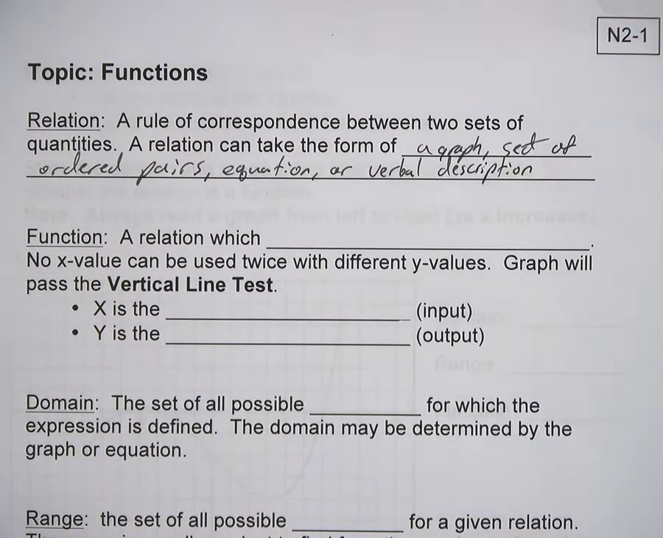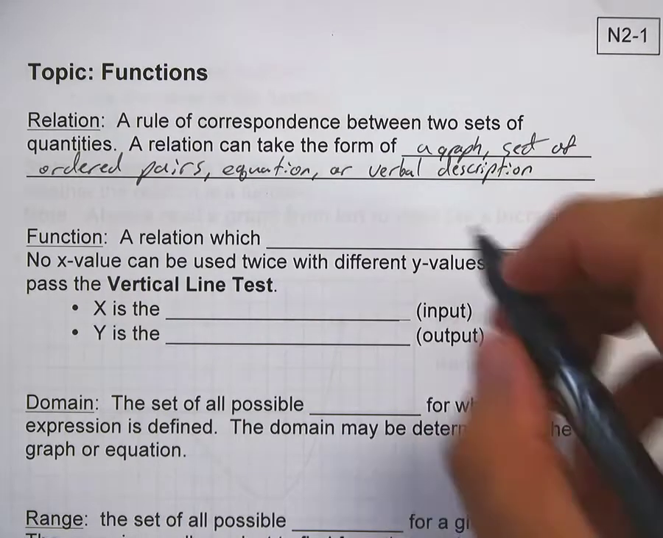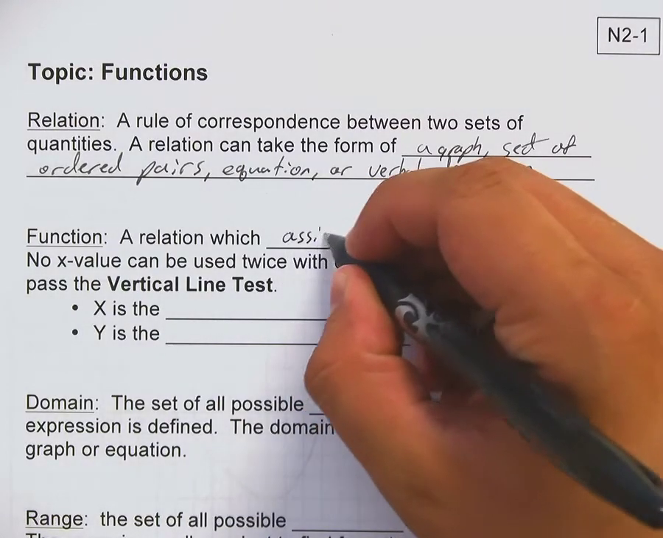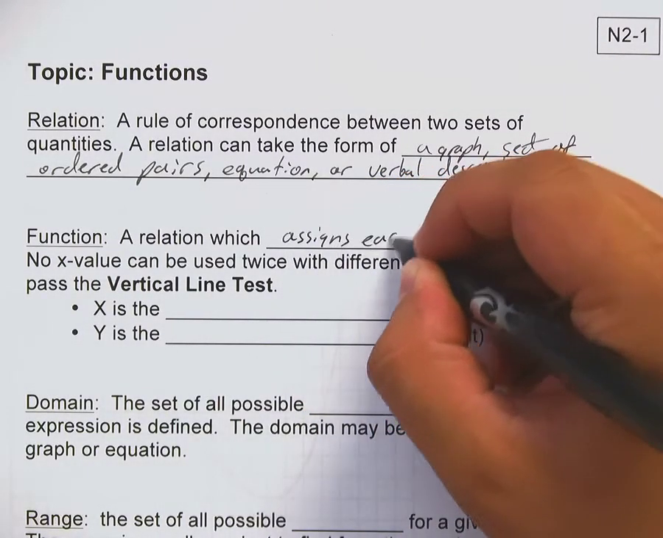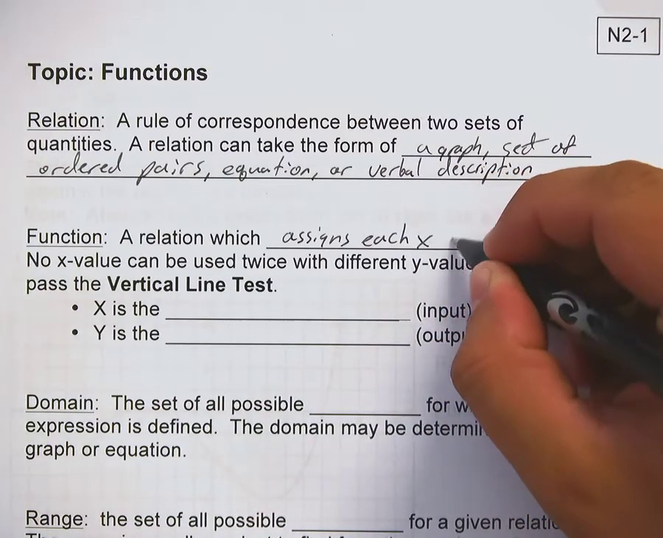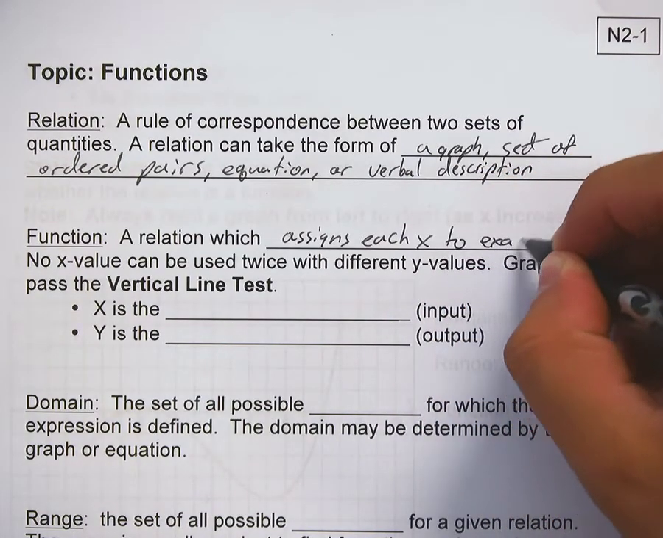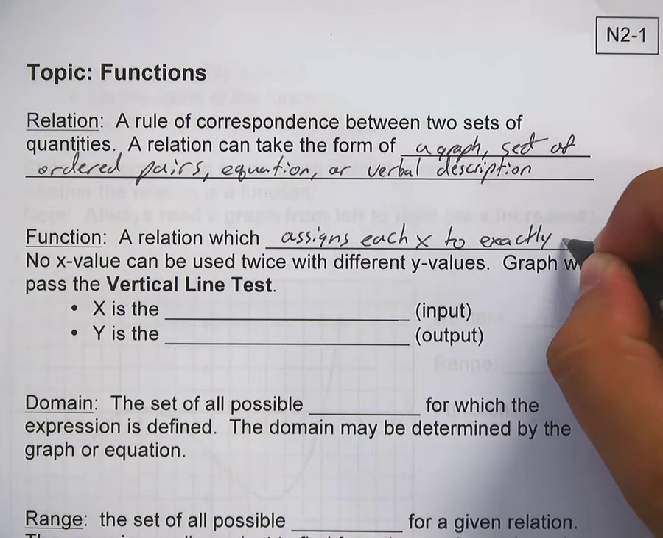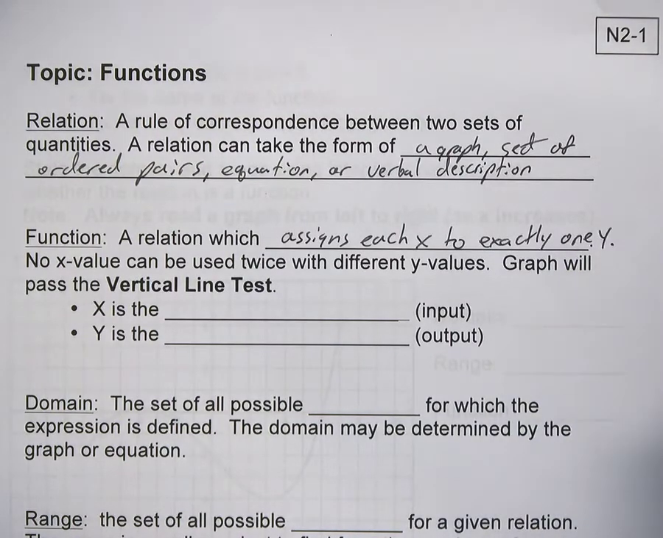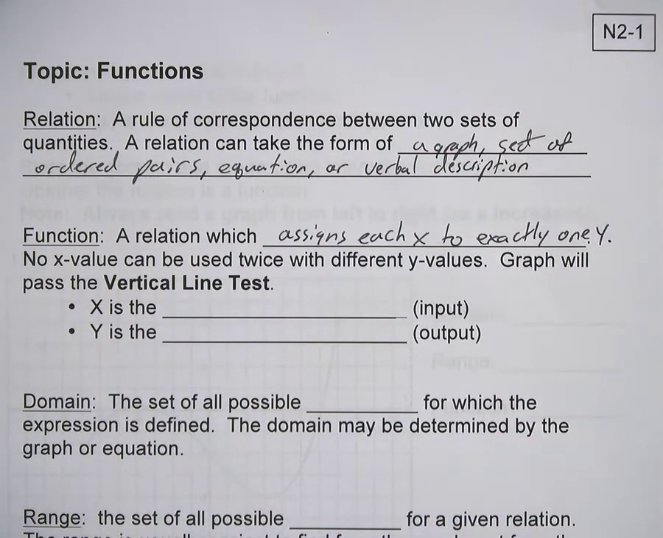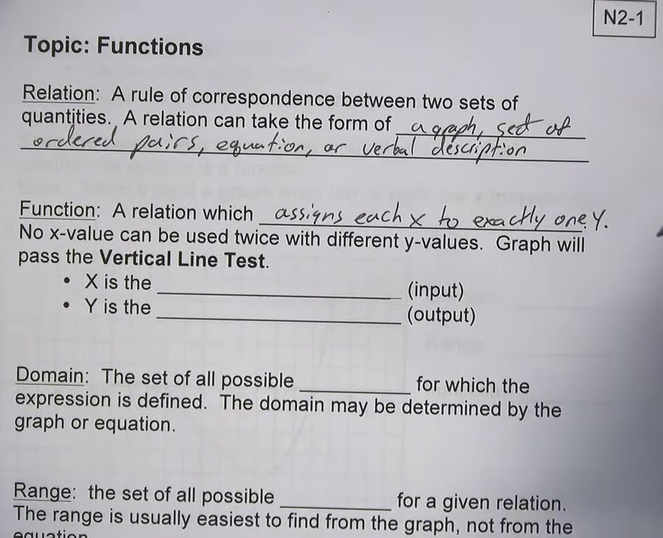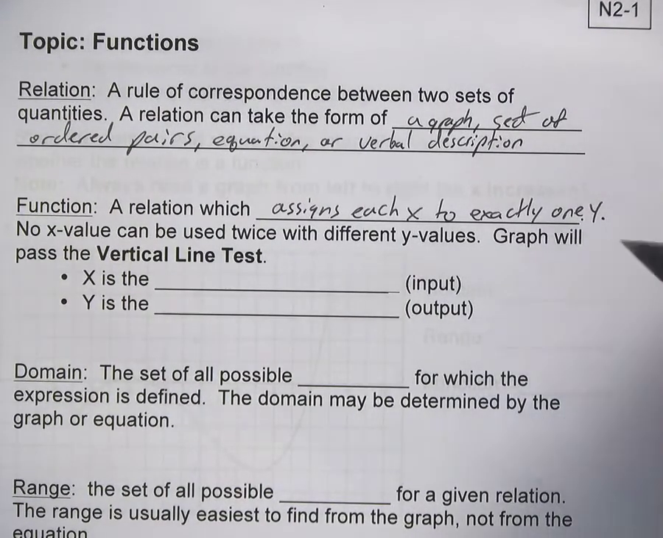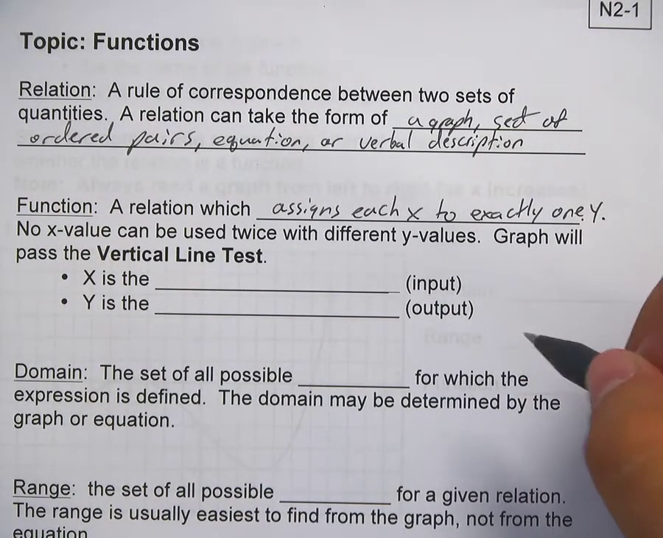Now, a function is a very special type of relation. A function is a relation which assigns each x value to exactly one y value. So in other words, there is only one y value for every x value. Exactly one y value. One y is going to be the key here, one y.